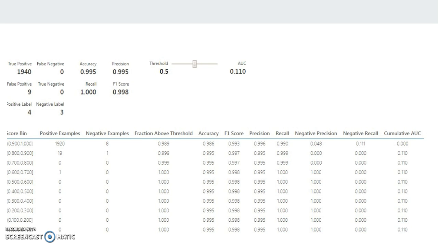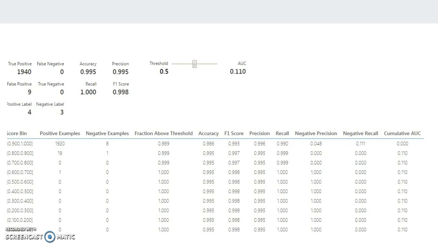So after we implemented the algorithm in the Azure platform, we got an accuracy of, as you can see, 99.5%. And we have had some false positives, like 9 false positives. Generally, this algorithm gave a really good generalization of the whole thing because in a decision forest, the overall learning is considered.